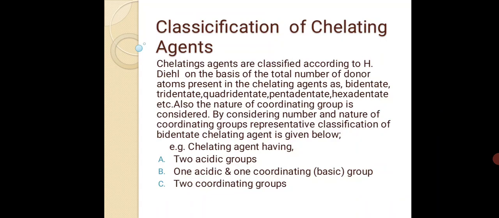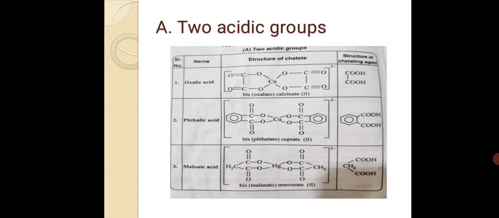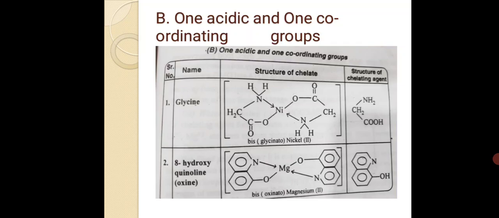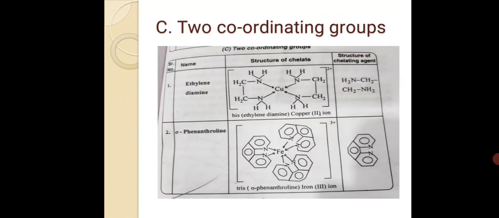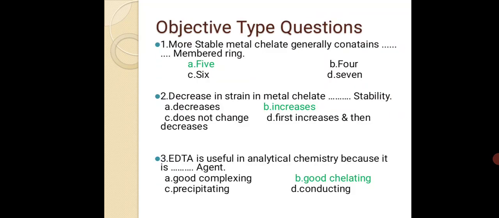Now today we have discussed the classification of chelating agents according to H. Dell: 2 acidic groups, 1 acidic and 1 coordinating basic group, 2 coordinating groups, in tabular or chart form, and MCQs, objective type questions, up to our syllabus.